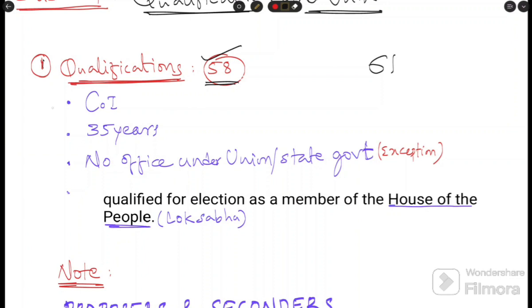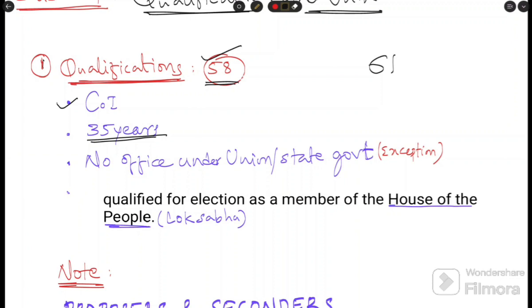The first qualification is being a citizen of India. It is very usual for all government posts, like MPs, MLAs, and so on. The next one is 35 years. The presidential candidate needs to have completed 35 years or more.